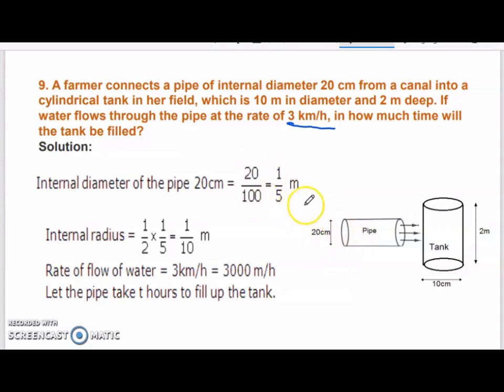Further, this is the diameter. So radius will be half of this. So internal radius will be 1 by 10 meter. Water flows through this pipe at the rate of 3 km per hour. So in 1 hour, 3 kilometers of water is going into this. That is 3000 meter per hour. So how much time will it take to fill this particular tank is what you have to find out.